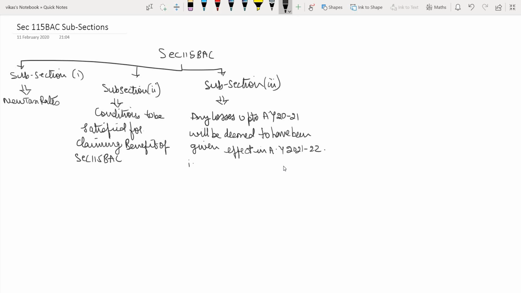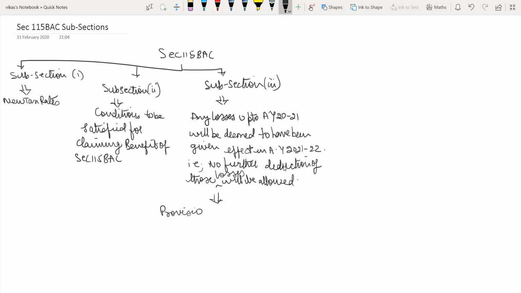That is, no further deduction of those losses will be allowed from assessment year 2021-2022. However, there is a proviso over here.